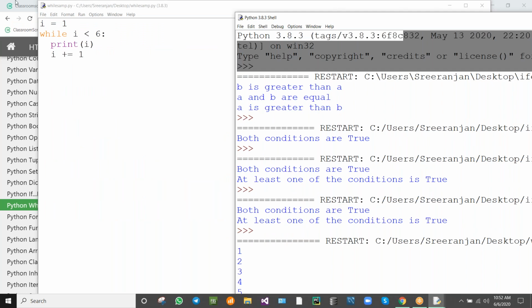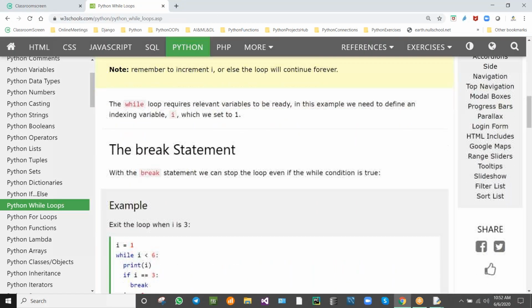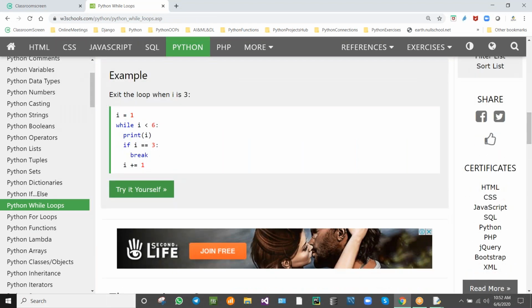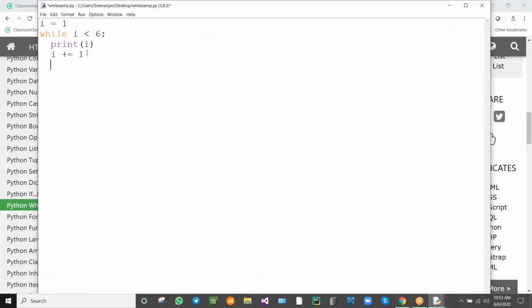Okay, so next example, see the break statement. Break statement, what will it do? So in the next program, the break statement will check the condition.